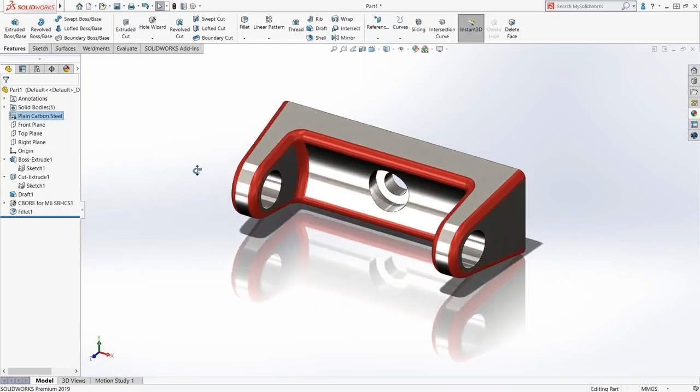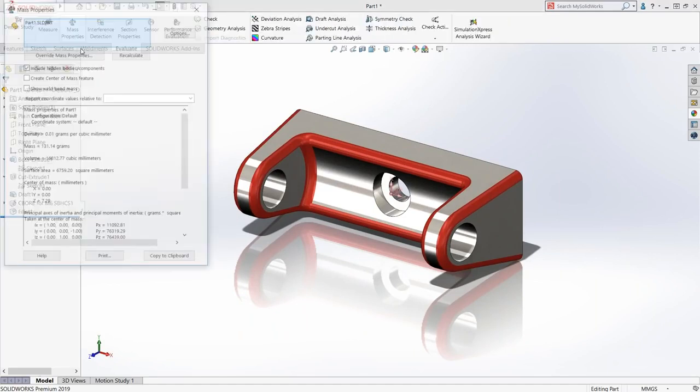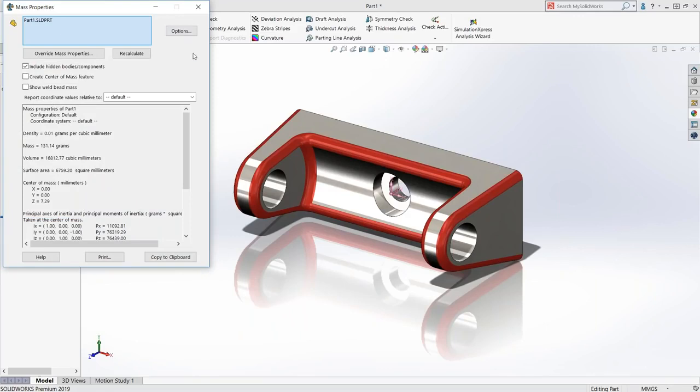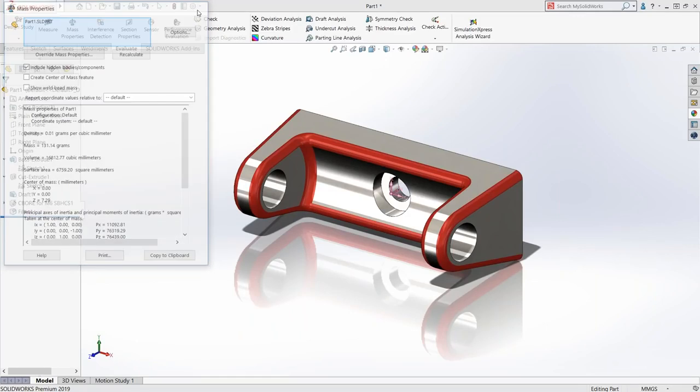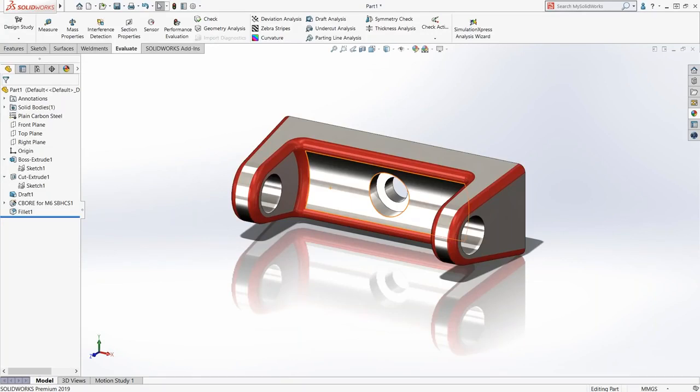So that's just going to be plain carbon steel, pretty simple there. And the last thing we ask for is what is the mass properties. 131.14 grams is the mass property for this particular part here. So that's phase 1.